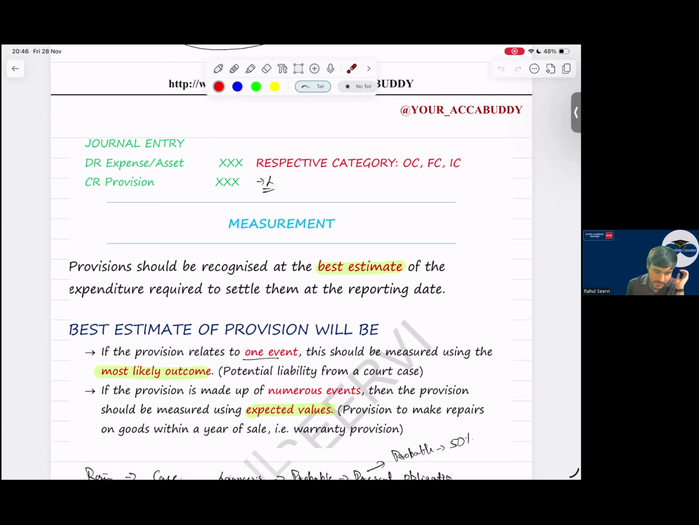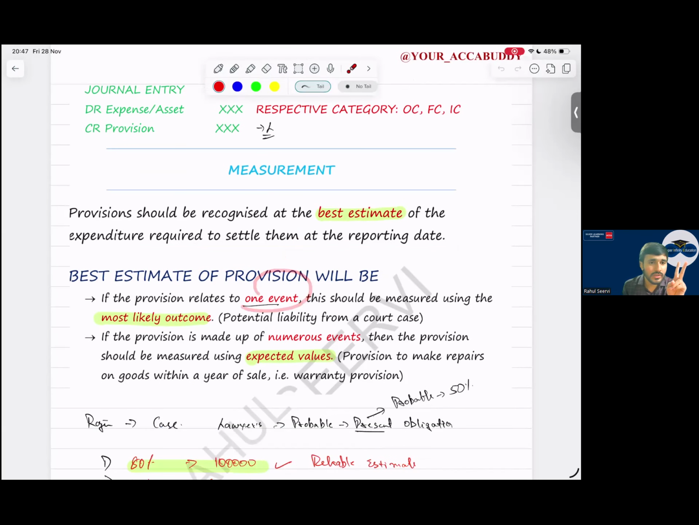When coming to measurement, one more point, very important for your exam calculation. How will you calculate the provision amount? The measurement should be the best estimate. When will you say the measurement is the best one? When each and every factor is considered. There are two methods. If there is one event, we will consider the most likely outcome. If there are more than one or two events, we consider the expected value method. Same thing we have seen in IFRS 15 also.